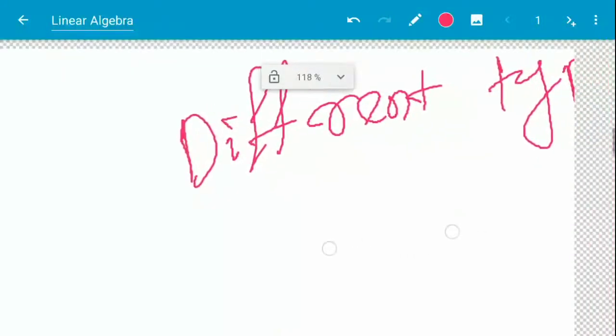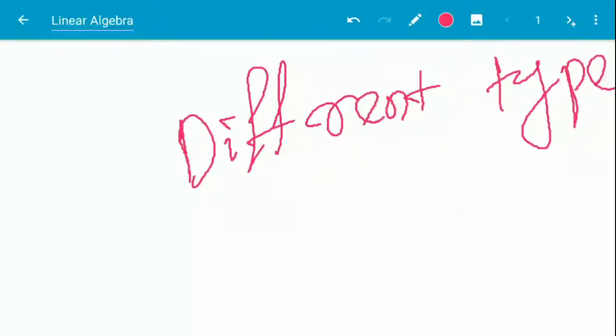What are the different types? Suppose symmetric, skew symmetric, orthogonal, idempotent. What are these definitions? You only have to think what the definitions are and what their properties are. For a symmetric matrix, what are the properties? These are generally asked in single 1 mark questions.